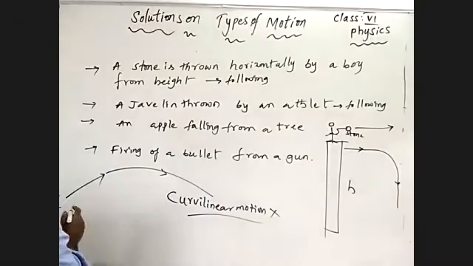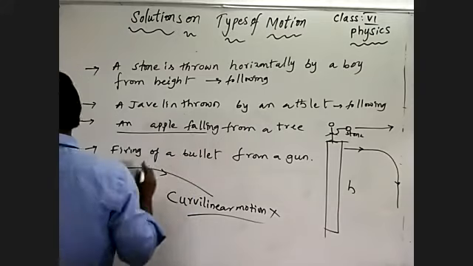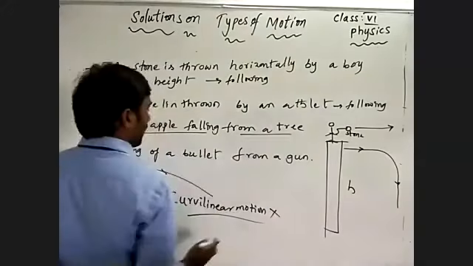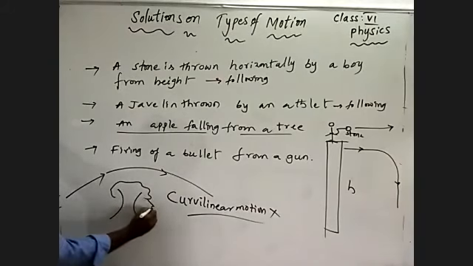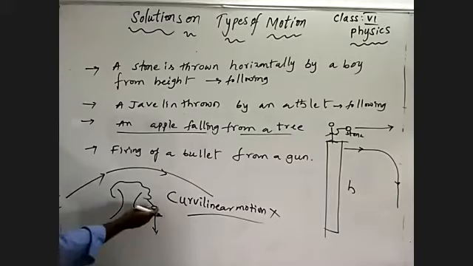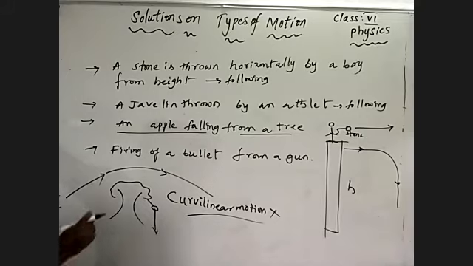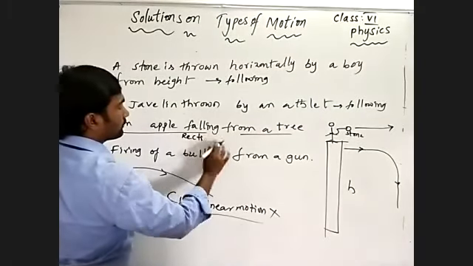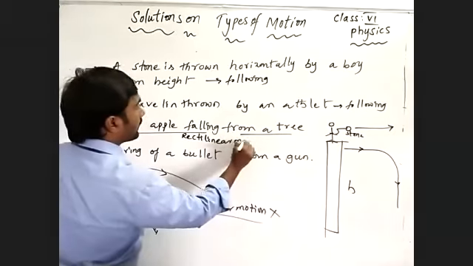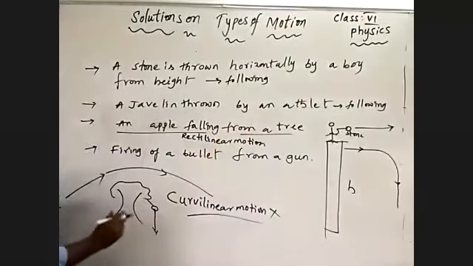Okay. An apple falling from a tree. See, this is a tree. This is a fruit. So the apple falls from a tree vertically downwards from a height. Means the fruit is traveling in a straight line path, which means it is following rectilinear motion, not curvilinear motion.